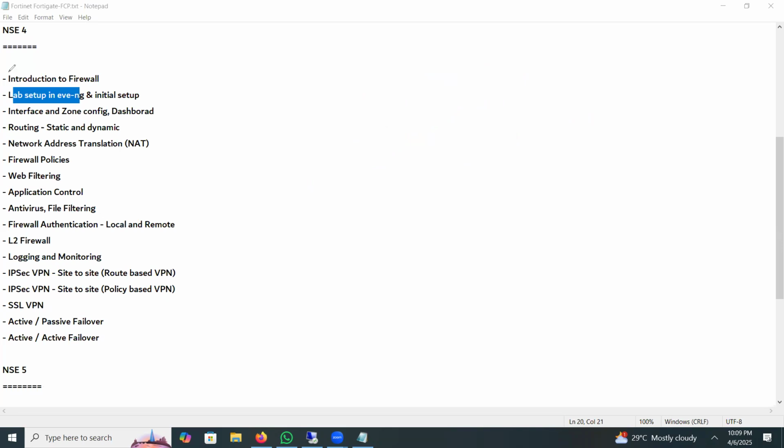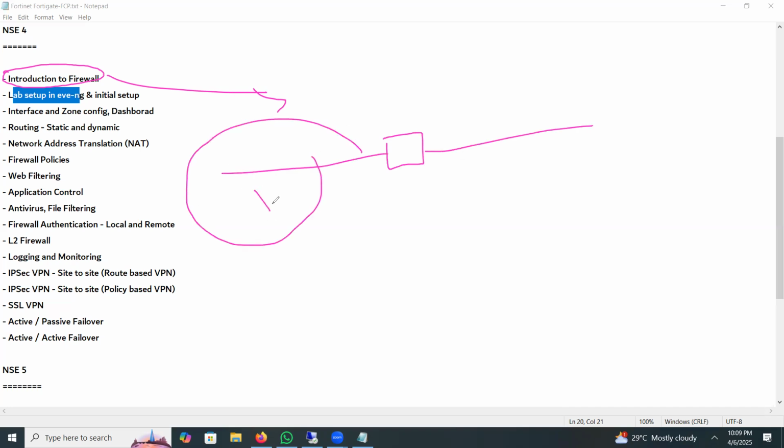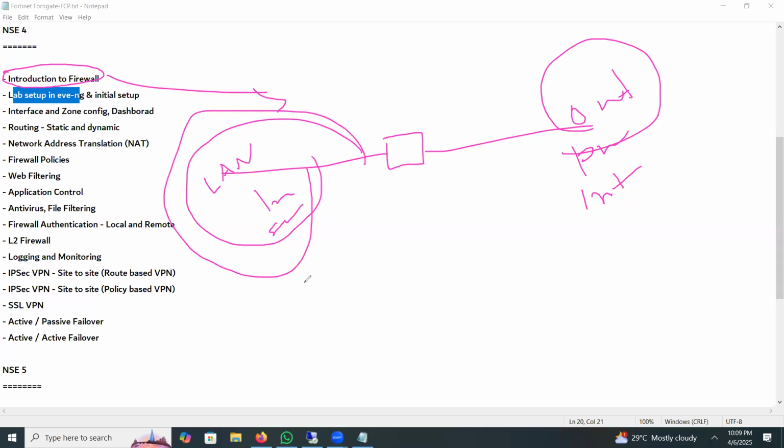Then our first lecture will be the introduction to firewall. In this section, I will describe what is a firewall, how a firewall is used, and what are the traditional firewall and today's next generation firewall. So what is a firewall like? This is your inside network and this is your outside network. We can call the outside network the public network, or the internet side. This is your LAN, local area network. This side is mostly secured, trusted.